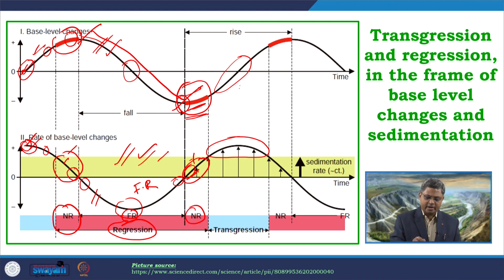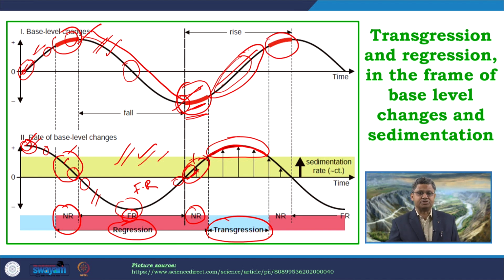And finally, we are coming over here in this particular zone, where the rate of base level change is higher, as you can see from the slope of this base level curve, and it is higher than the rate of sedimentation. So, in this case, the accommodation is created at a higher rate than the amount of sediment supplied into the system. So, definitely there will be more space available, and we can expect a transgression. After this transgression, again we will get a regression, the regression that we have already discussed as the first case.